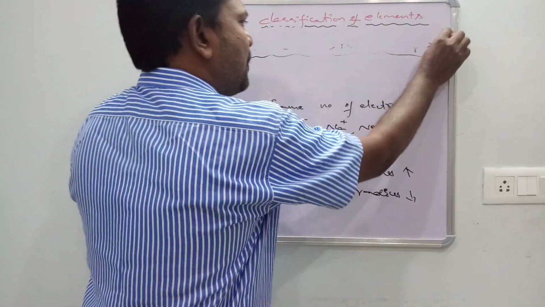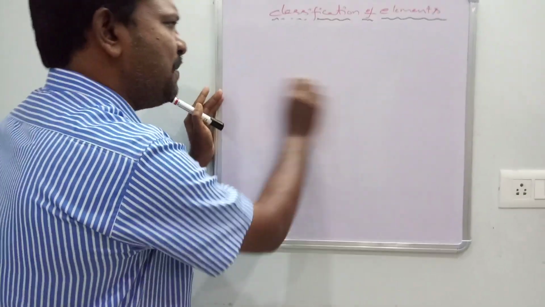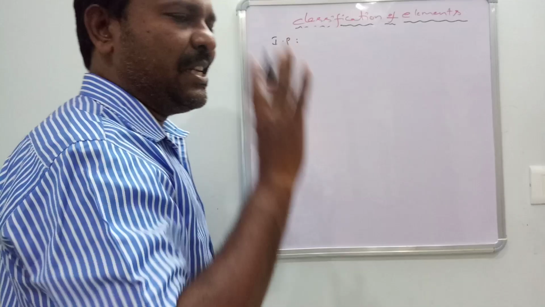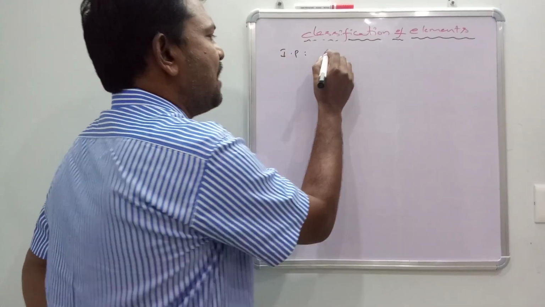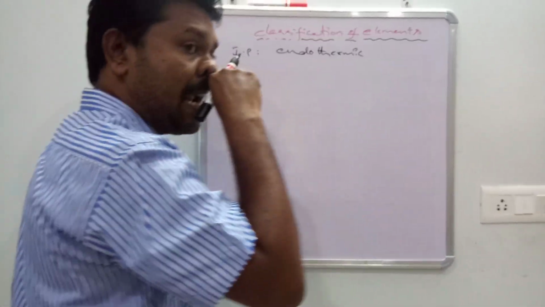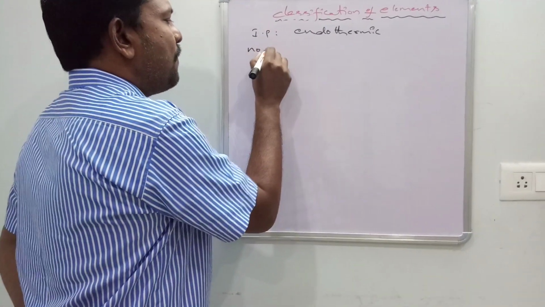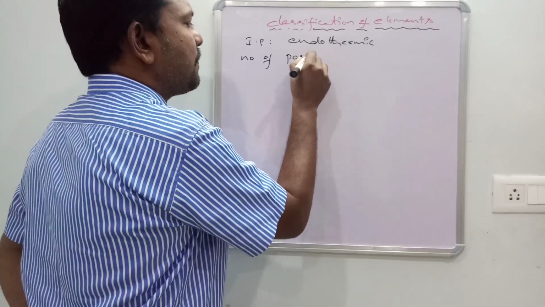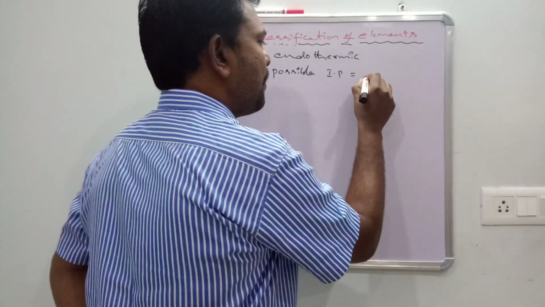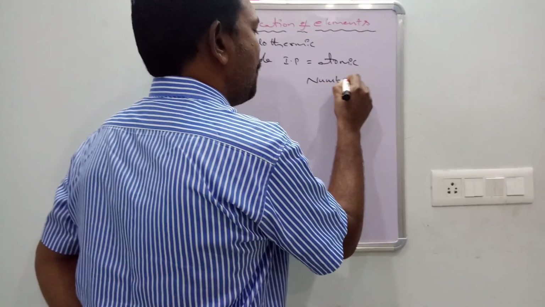One more point we will track in today's class: ionization potential. The very important point, ionization potential. We know the definition; it is not needed for NEET. Ionization potential is always an endothermic process. The number of possible ionization potentials is equal to the atomic number.